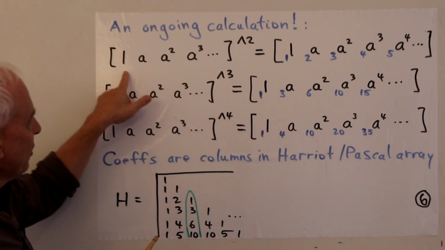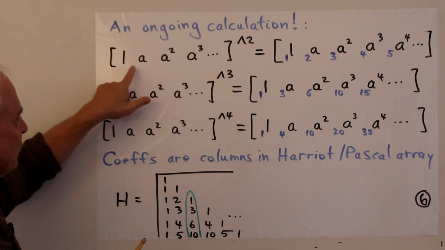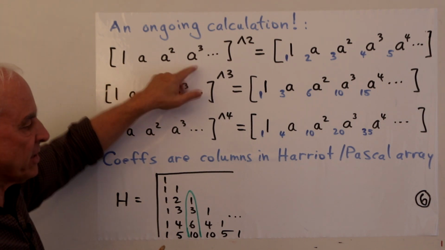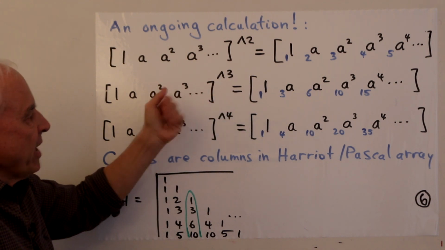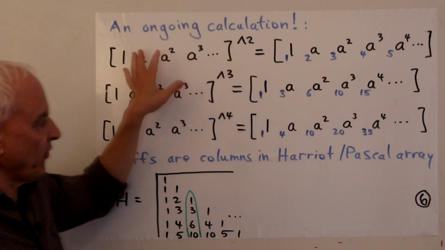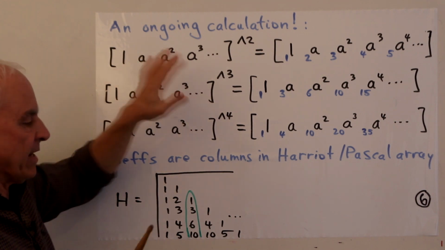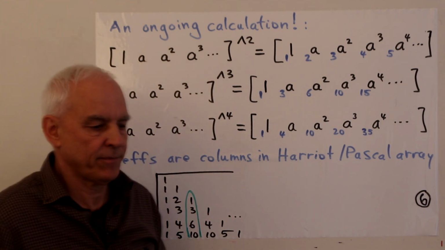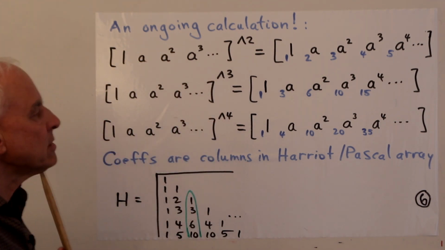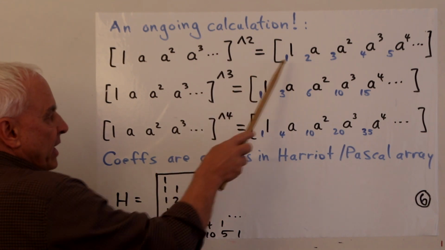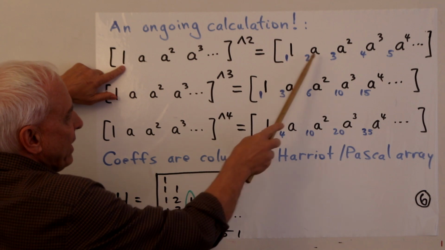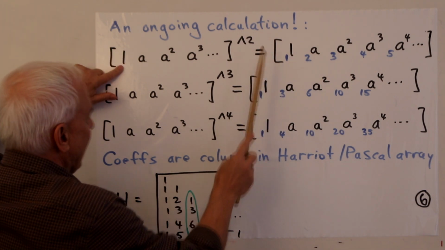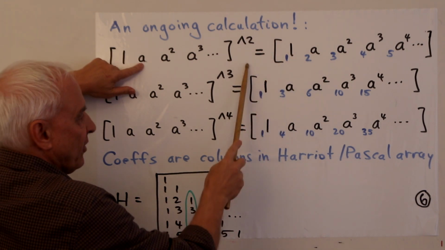So let's consider a box whose entries are 1, a squared, a cubed, etc. So a here is potentially just another box, okay? And we're taking the caret squared of this thing, taking this thing and careting it with itself, forming all possible products. Well, we're going to get a 1, because 1 times 1 is 1. We're going to get an a, like 1 times the second a, and also a times the second 1.